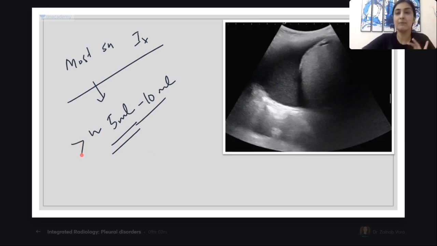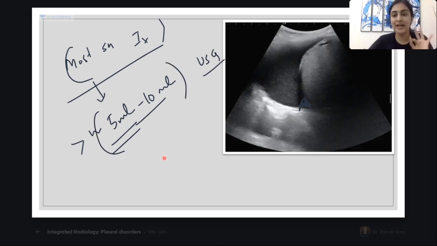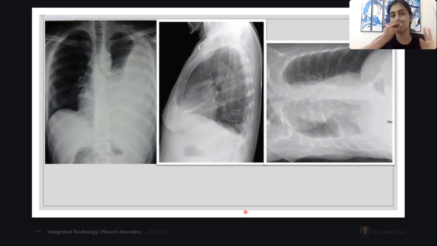So any amount of fluid which is extra will accumulate in this angle. Alright, so blackness will start to appear here. Alright, so remember the most sensitive investigation is ultrasound. We will see this anechoic fluid and the sensitivity is as low as 5 to 10 ml. Alright, not below the CP angle, but in the CP angle. Alright, so if this is the liver, this thing you are seeing here is the liver, this is the angle. So what I will see is fluid will accumulate here, I will see blackness here. All right, understood? Okay.